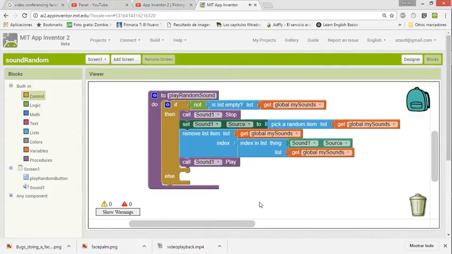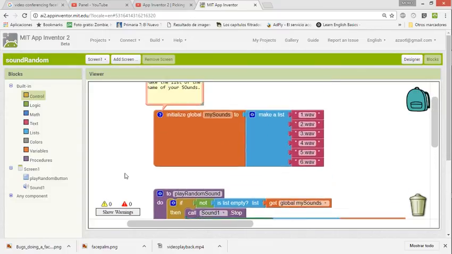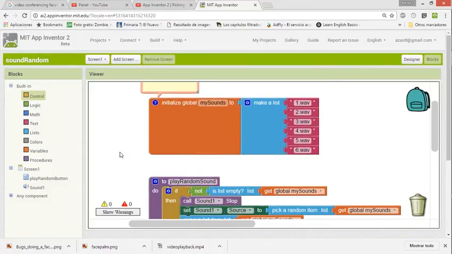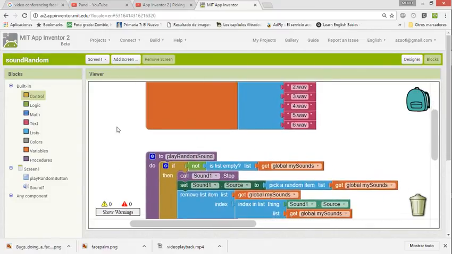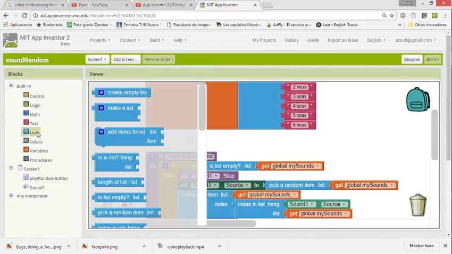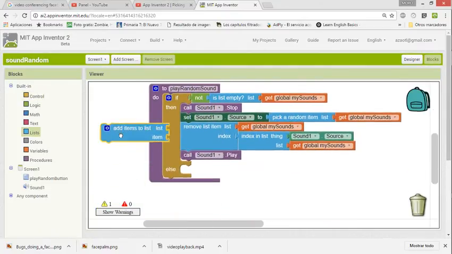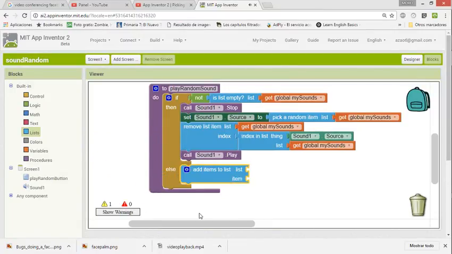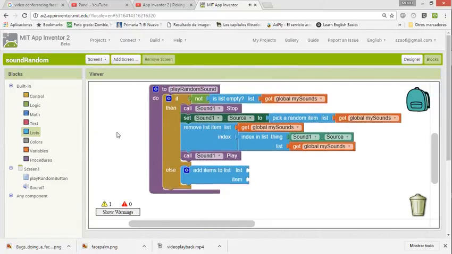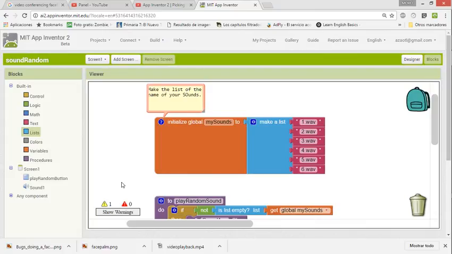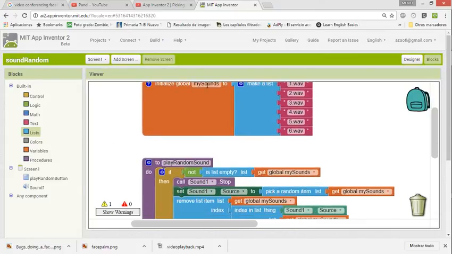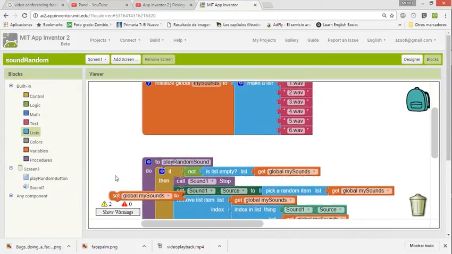else, what? Well, we are going to do something. We are going to load the list again, okay? So we are going to go here, add items to the list, and add the same items from here, or we can just set the list again.